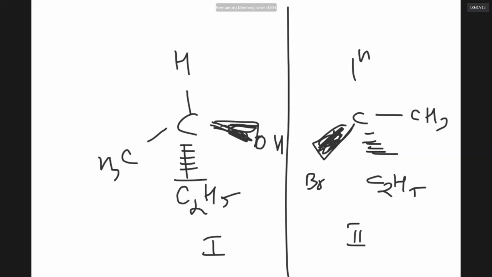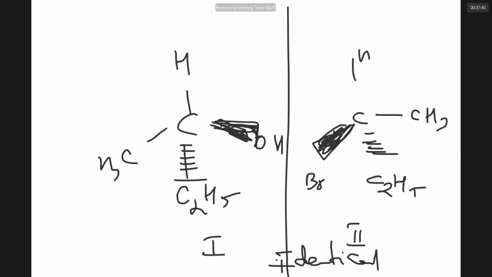No, there is no object and image relation. They are identical. Why are they identical? Because in either case, Br is coming towards you and C2H5 is going away. OH and Br are different now, different groups.